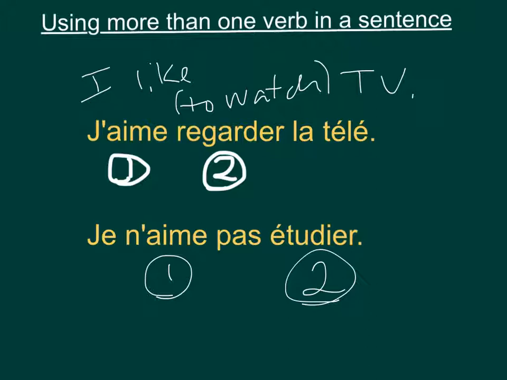Okay? I don't like. Okay? So, your negation, it's still making a verb sandwich, but it's not an extra meaty sandwich because there's only one verb in there. All right? It only goes around the very first verb, your conjugated verb. So, we have Je n'aime pas étudier. Okay? I don't like to study. I hope that's not true. Je n'aime pas étudier. Your ne and your pas go around your conjugated verb.